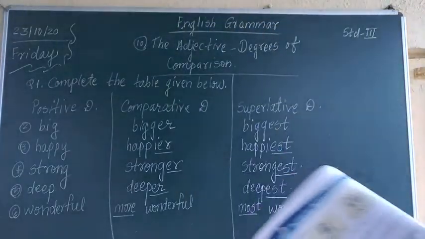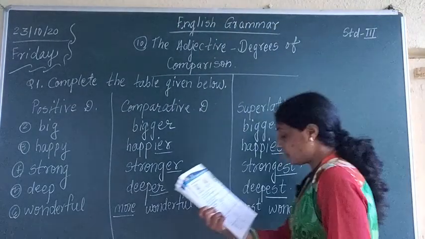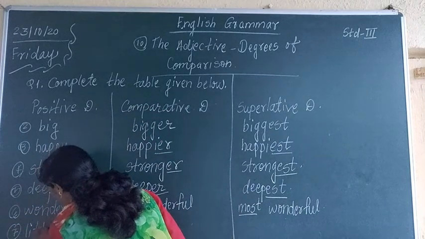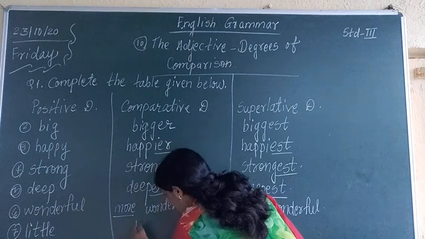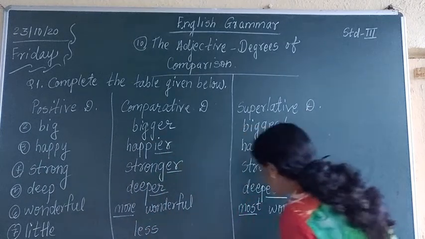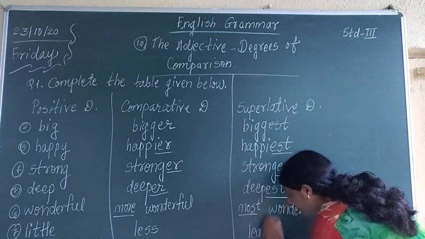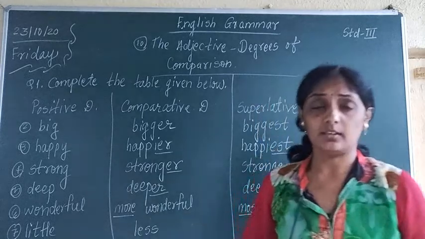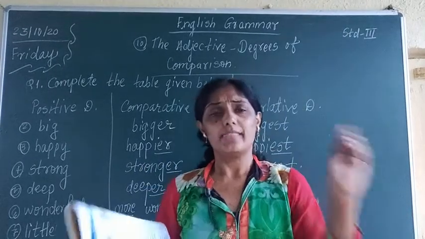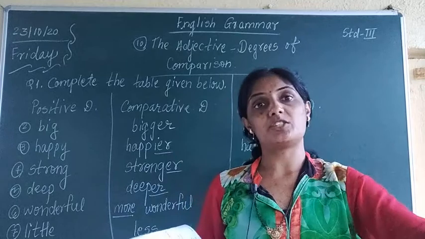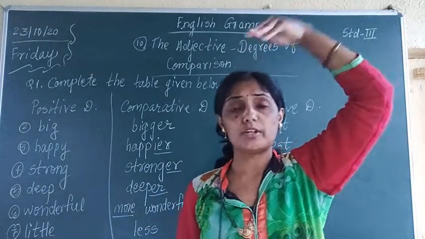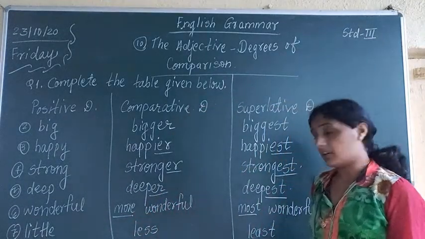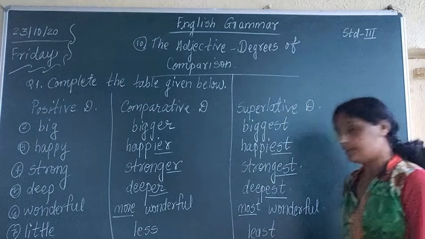The next word given here is little, L-I-T-T-L-E, little. The word in comparative degree for little is less, and the superlative is least. I have already told you yesterday that there are some degrees of comparison that are totally different in all three forms. In positive it is different, in comparative it is different, and in superlative also it is different. So this is that one. Little, less and least.